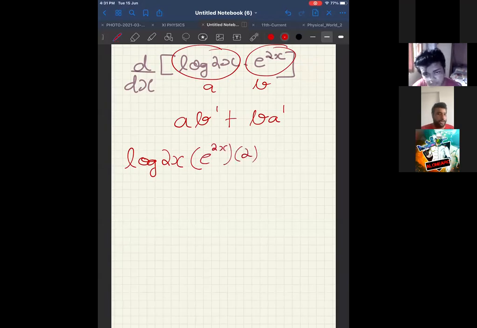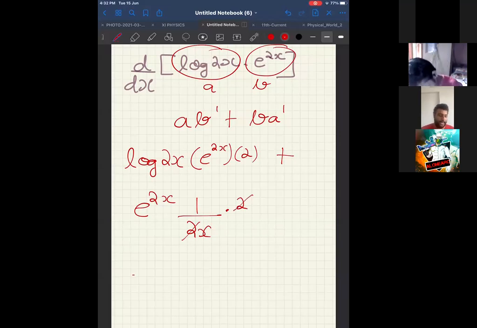I hope you understood how. E power something is e power something into differentiation of that something; the differentiation of 2x is 2. Plus second term as it is, e power 2x, into differentiation of log 2x, which is 1 upon 2x into 2. This is the first step we should get. If you want to simplify, you can cancel these 2.